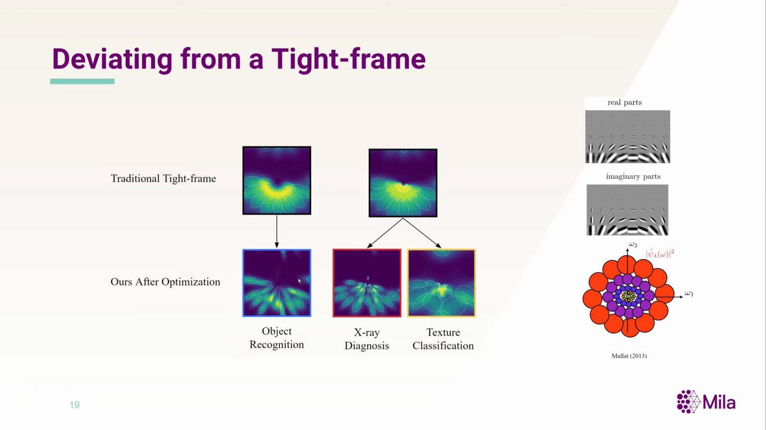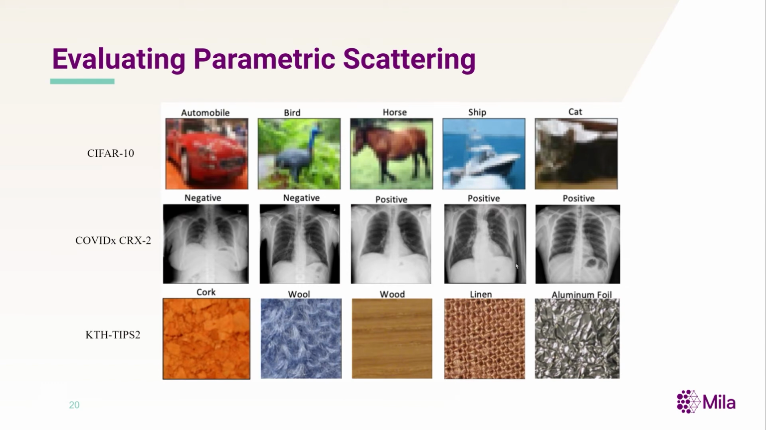We note that the blue outline filters optimized for object recognition and red outline filters optimized for X-ray diagnosis become thinner and more orientation selective in Fourier space, possibly selecting out edges, while the wavelets optimized for textures become wider and less orientation selective, throwing away that edge information, which is not useful for discriminating textures.